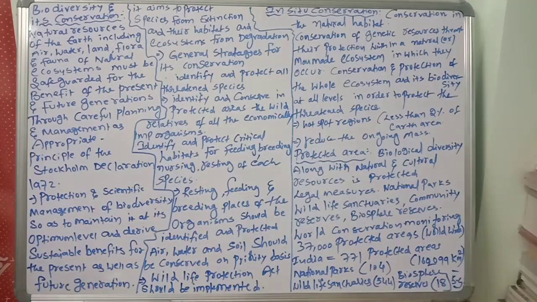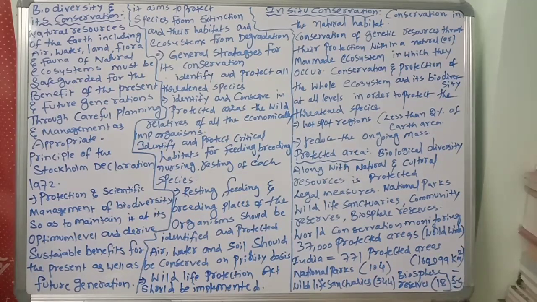You know very well the importance of water and land. From an agriculture point of view, plants, forests, fauna, animals, all are important. So we should safeguard them for the benefit of the present and future generations through careful planning and management as appropriate. This is the principle of the Stockholm Declaration 1972.